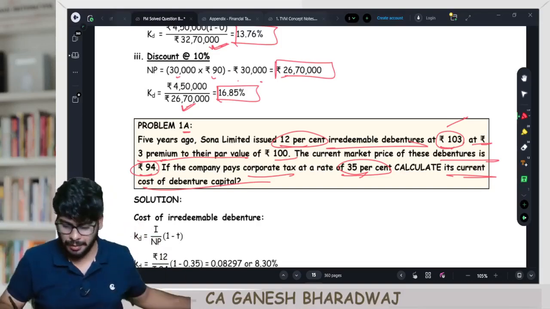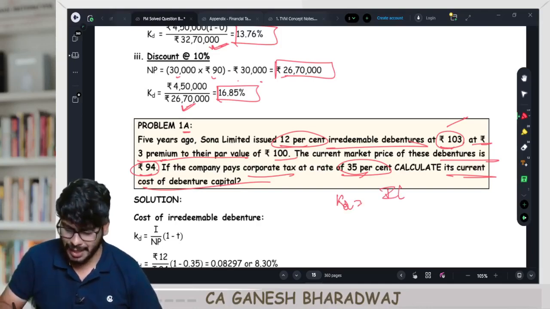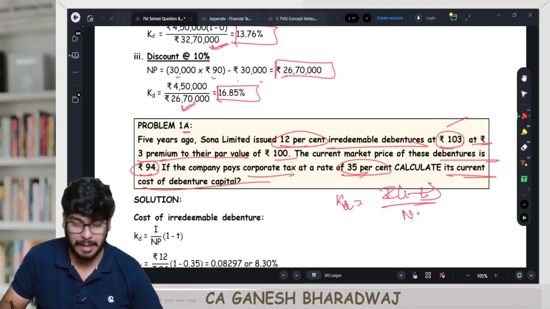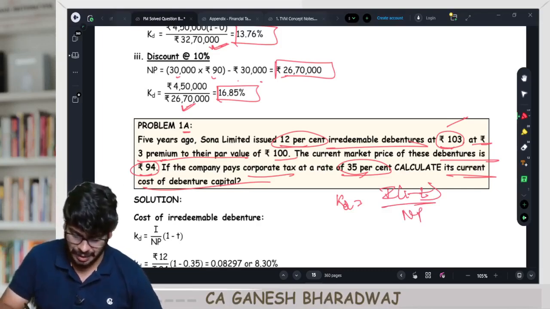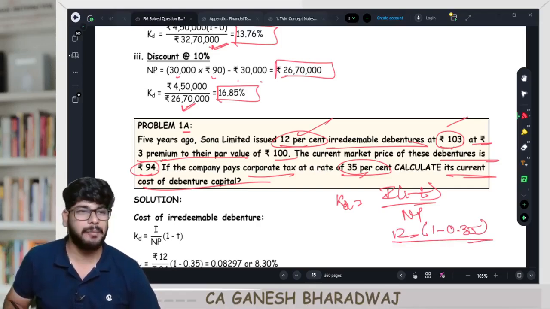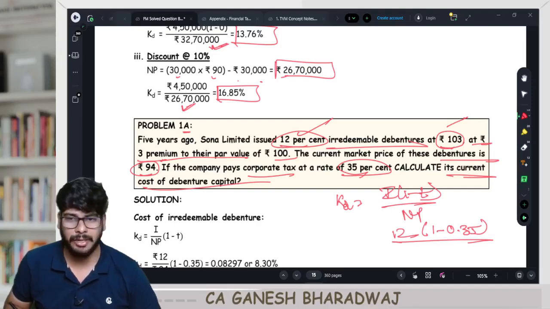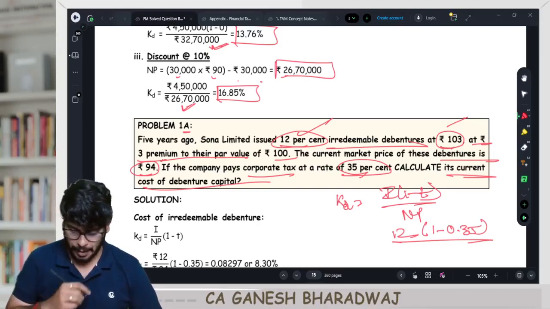Now, you tell me, the formula for KD is what? What I pay upon what I receive. That is I into 1 minus T divided by net proceeds. In this case, what is your I? Every year the company pays 12% on 100, 12 rupees. Correct? Into 1 minus T, 1 minus 0.35, divided by what is going to be the net proceeds in this case? Quick guys, quick. What is going to be the net proceeds in this case?